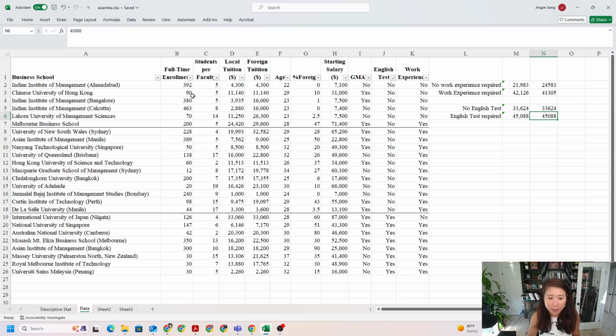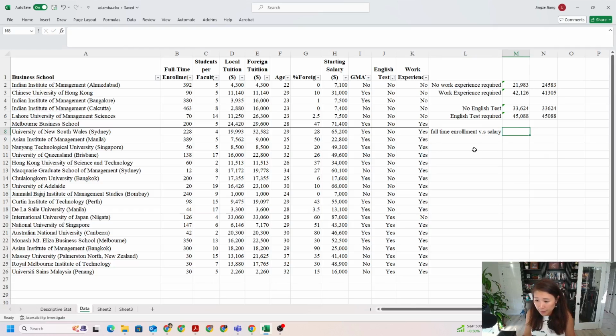Okay, so if you look at the quantitative data, we have 1, 2, 3, 4, 5, 6. We need to look at all 6 variables, each one of them, and what kind of relationship they have with our starting salary. Okay, first, let's look at our first relationship, which is full-time enrollment versus salary.